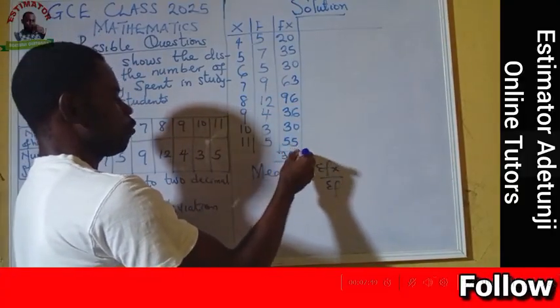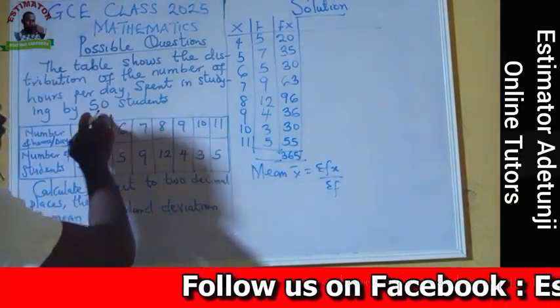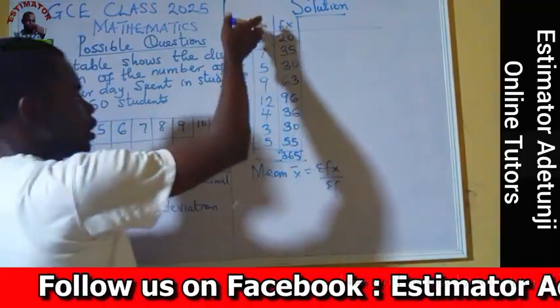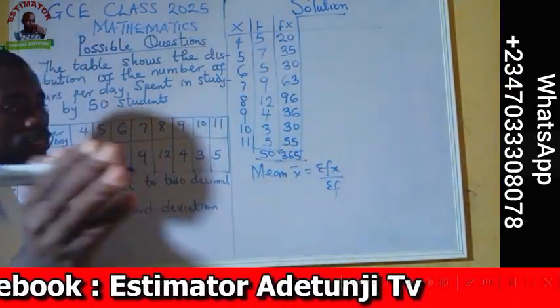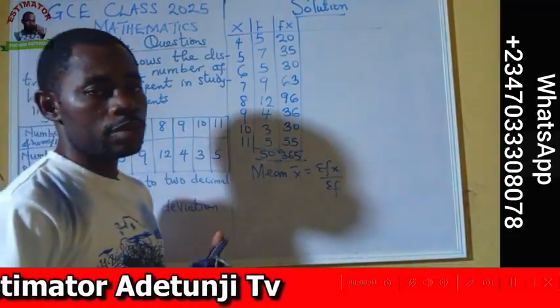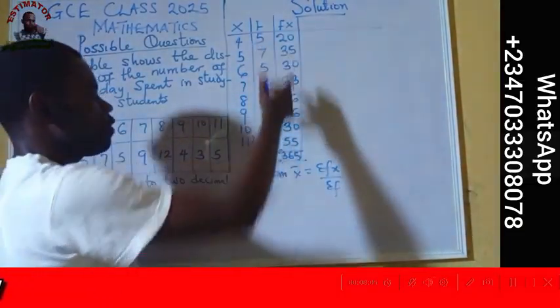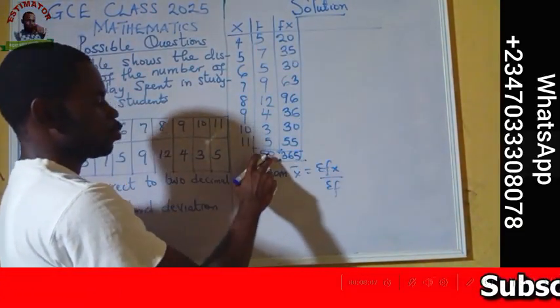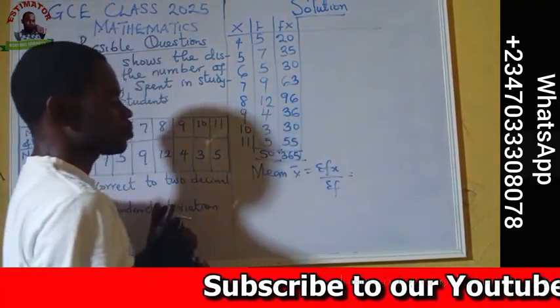365. What about our frequency? We have been told in the question that we have 50 students. Definitely the total here, if you add it up, you will get 50. You can also confirm that through your calculator and put your answer in the comment box. Now we have our summation fx as 365 and our summation f as 50. So we place it here now.